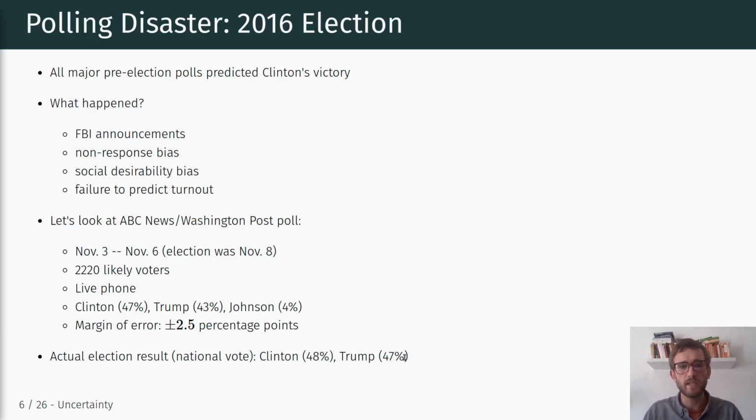So what we're going to look at now is to what extent this 43% support for Trump was within the realm of what you could theoretically observe just by chance, or to what extent there was likely to be some systematic deviation between the actual election result and the polling support presented in the polls.